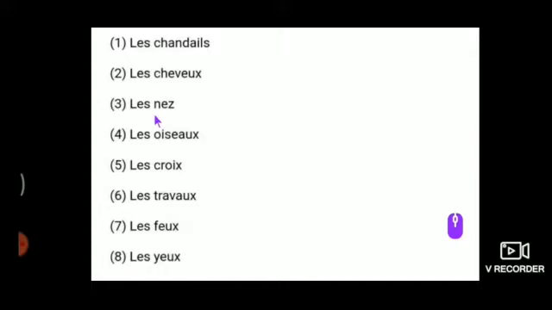Fourth one ends with EAU, so add an X. Les oiseaux. Add an X to the ending. Fifth one, les croix. Leave the noun as it is because the ending itself has an X. Sixth one, les travaux. That AIL should be taken out and AUX should be added.